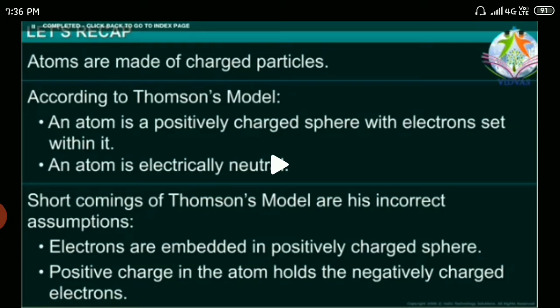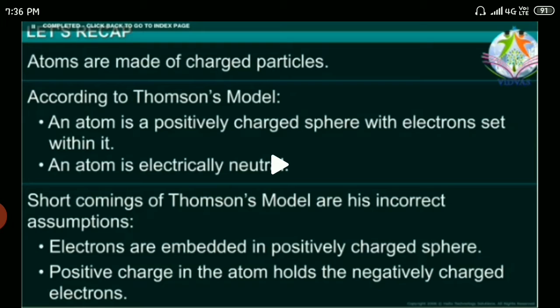And he also said that the positive charge in an atom holds the negative charged electrons. So as we are not following this model due to the one statement, that an atom is electrically neutral. It is not neutral if the arrangement is like this inside the atom.